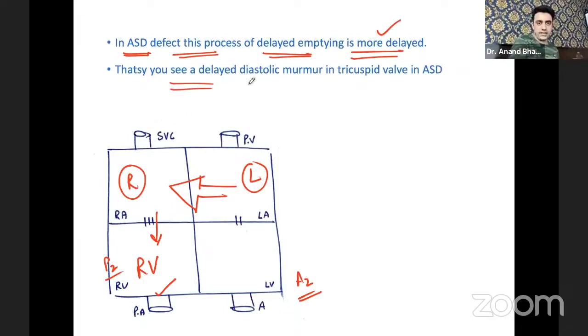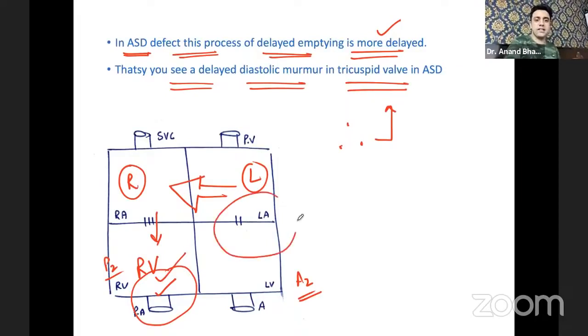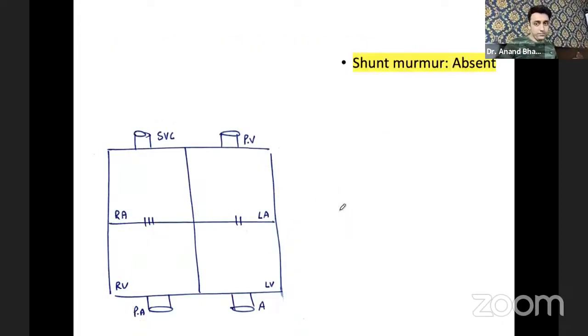That's why you see a delayed diastolic murmur in the tricuspid valve in a case of atrial septal defect. These two are very important points. So I'll repeat: the primary murmur is at the pulmonary area, the secondary murmur is at the tricuspid area. In the tricuspid area, you see a delayed diastolic murmur. There is delay in the diastole. Why? Because so much blood has already gone from the left to the right side, and that's why delayed diastole. Diastole is delayed over here. Okay, done. Now this was about the murmur.